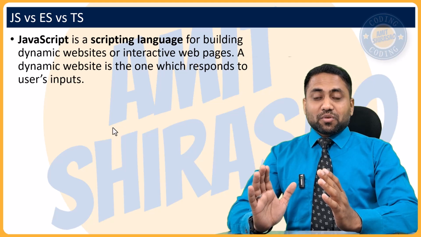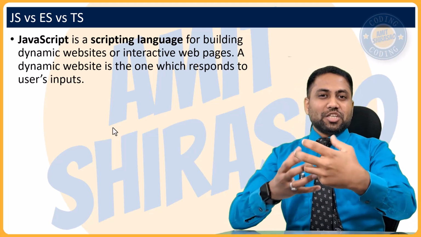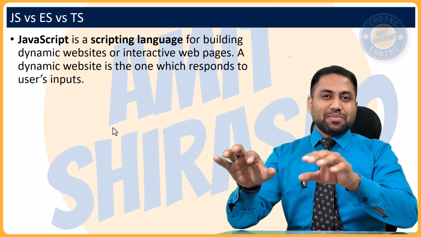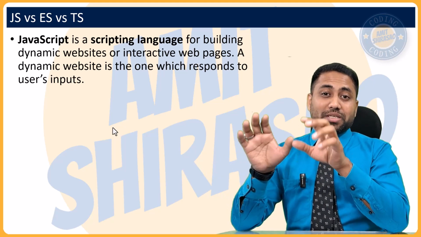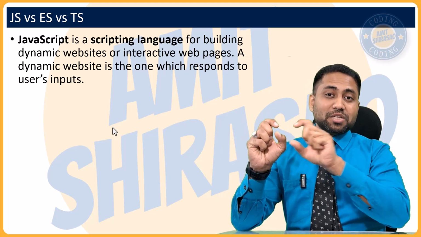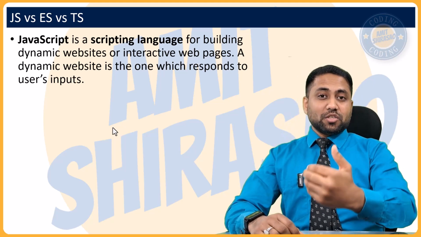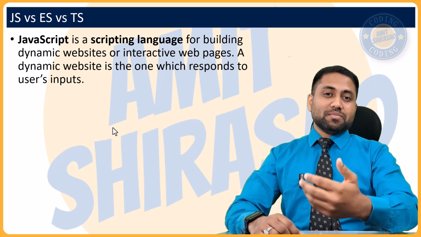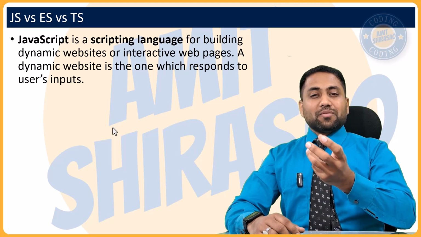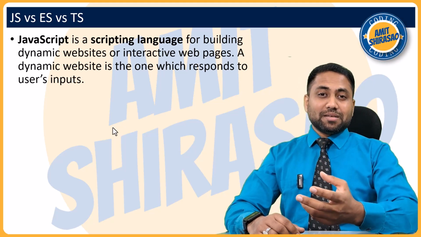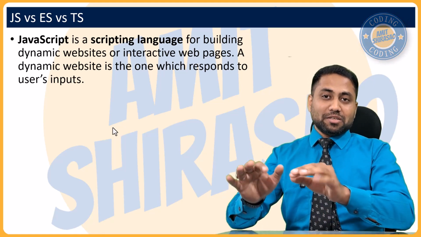Okay, and that behavior was introduced using JavaScript. So now if you hover over a button, then it changes color. If you type into a text box and if you tab out of it, then it verifies whether your input is correct or not. If it is wrong, it immediately displays the error message then and there itself. So this saves users' time, and this improves the customer experience, user experience. And that is why the websites nowadays are dynamic. They have a behavior.